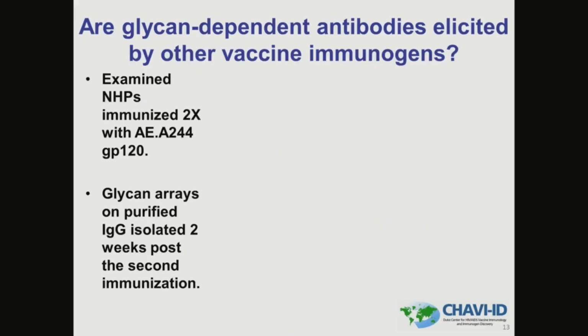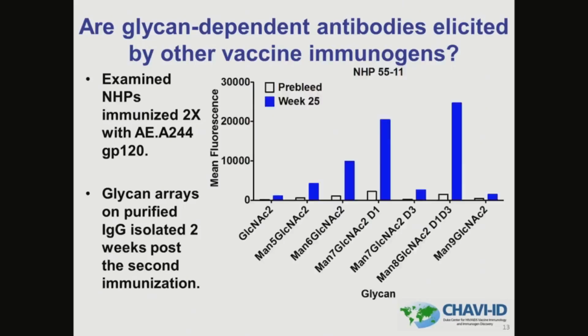We purified IgG from plasma isolated before vaccination, as well as 2 weeks after the second AE8244 immunization. When we analyzed this by glycan array, we detected high binding by the purified IgG to MAN6, MAN7, and to MAN8, which provided another example of vaccine-induced anti-glycan antibodies in non-human primates.